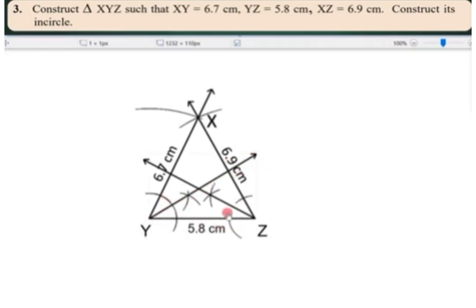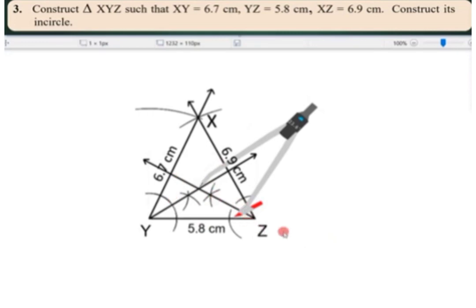Is that clear? Now same thing we have to do here. Now here the center point, you will be able to see 2 intersection lines. Okay, so now in these two intersection lines you will be able to see one midpoint. Okay, so here first we have to make a perpendicular, that is a right angle perpendicular, and again we have to construct two arcs. Okay, for YZ we have to construct two arcs.